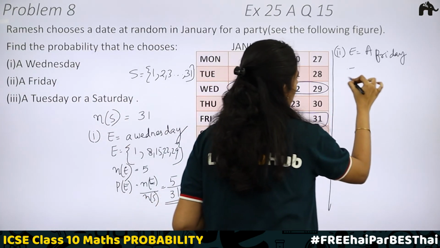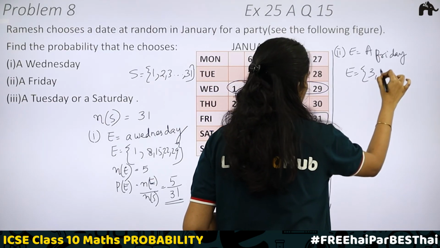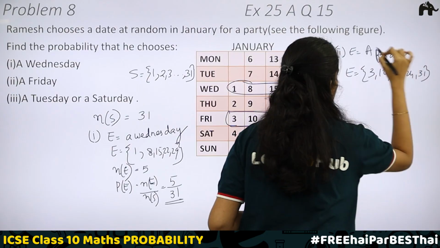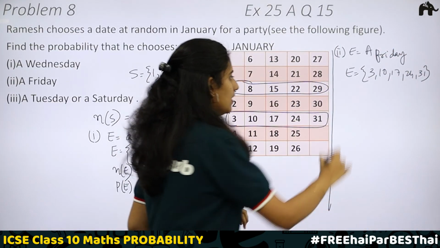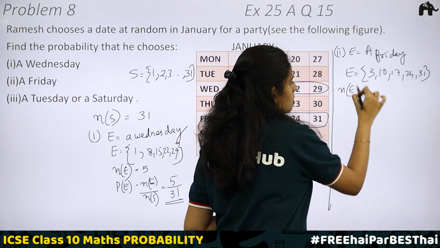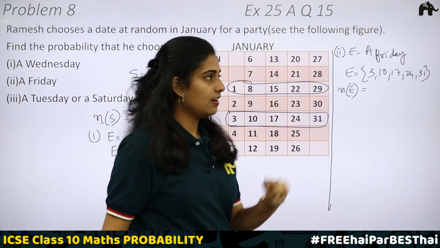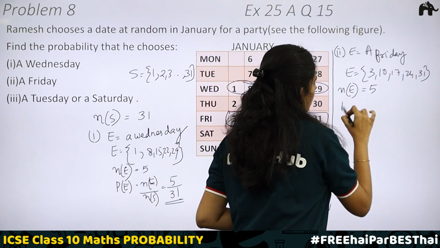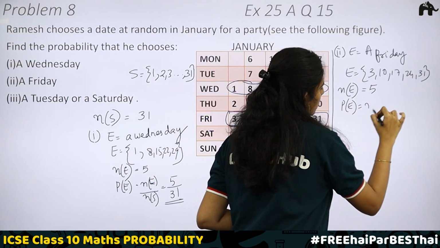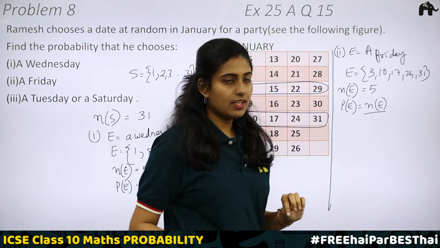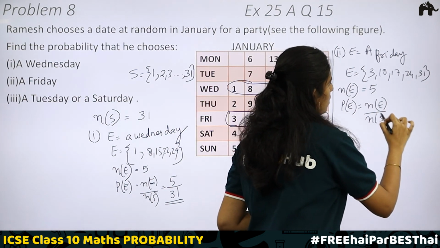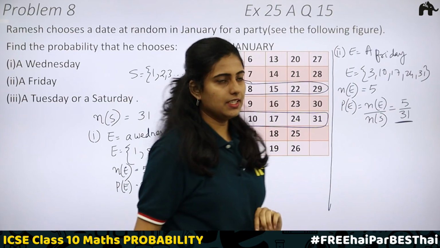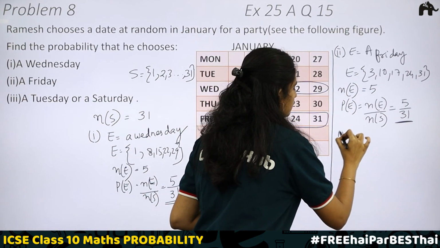Then E includes 3, 10, 17, 24 and 31. Number of outcomes favorable to E: 1, 2, 3, 4, 5. N of E is equal to 5. Probability of the event will be equal to number of outcomes favorable to the event divided by total number of outcomes. 5 by 31 again.